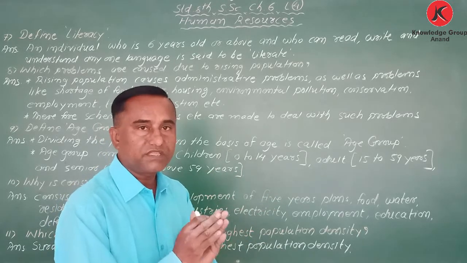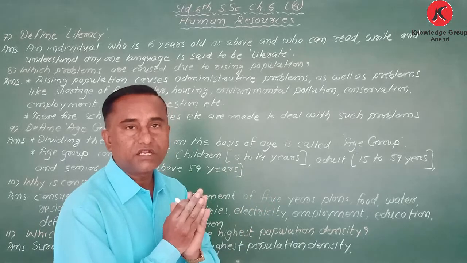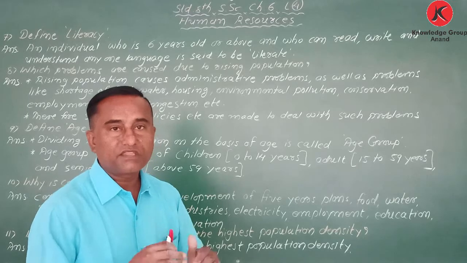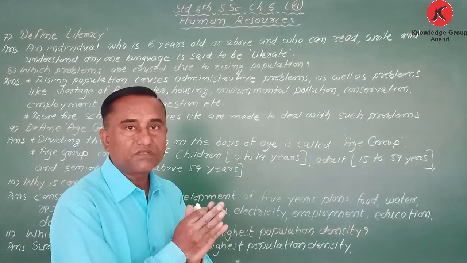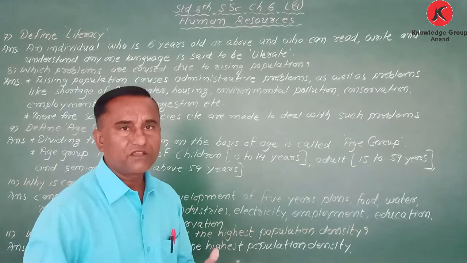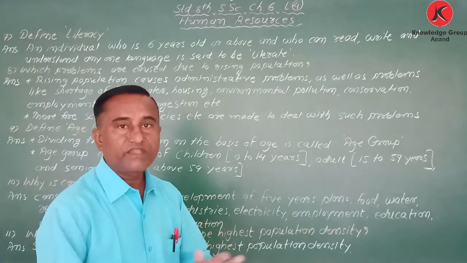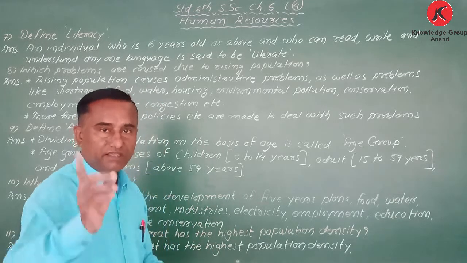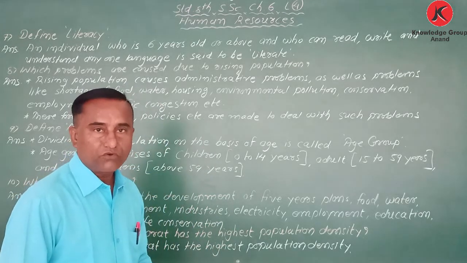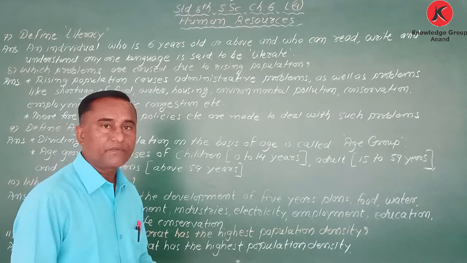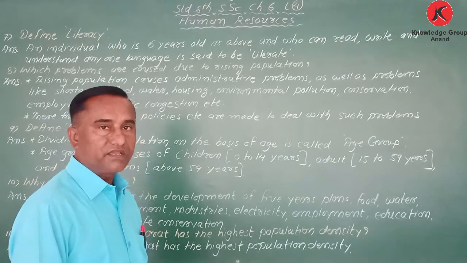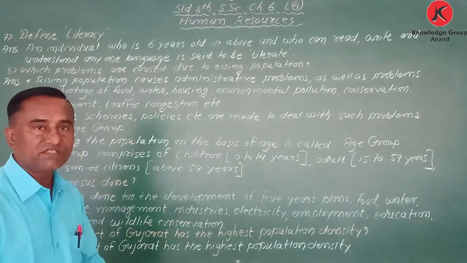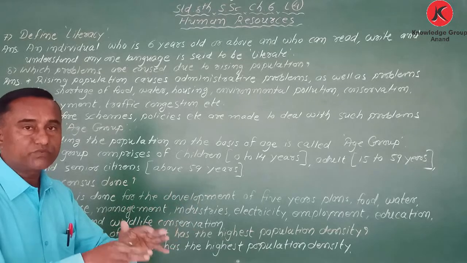Suppose in these 5 years they can focus on agriculture, the next 5 on industries, the next 5 years on some other fields, like education. So many fields are there. At one time we cannot develop everything, so slowly. That is why we started 5-year plans. In between we had a 1-year plan also, in a critical time in India, but nowadays we are following the 5-year plan, meaning within 5 years we have to develop certain fields.